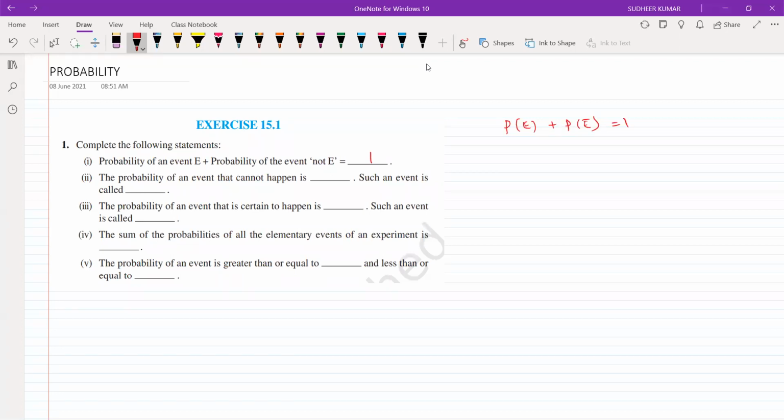The probability of an event that cannot happen is zero. Yes, sir, 0, and it is impossible. So we discussed in the last class, if the probability of an event is 0, such an event is called an impossible event, sir.